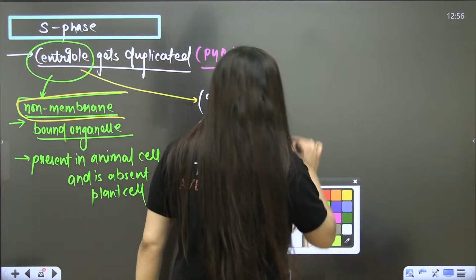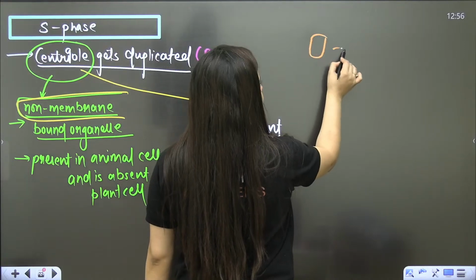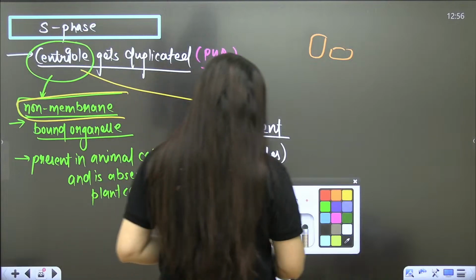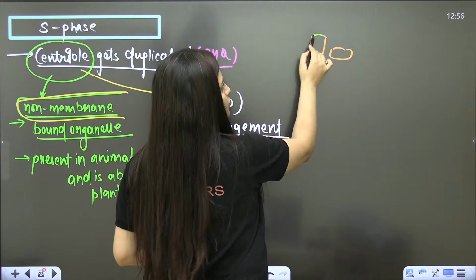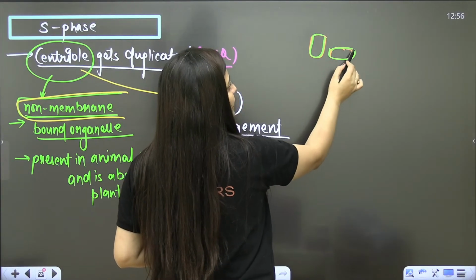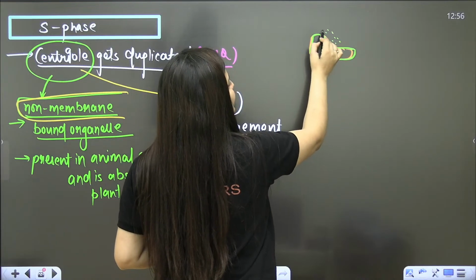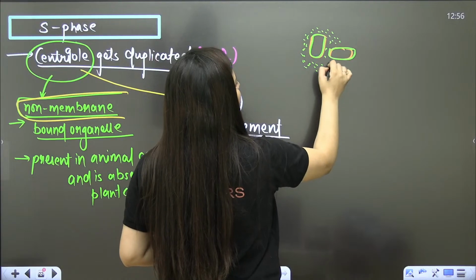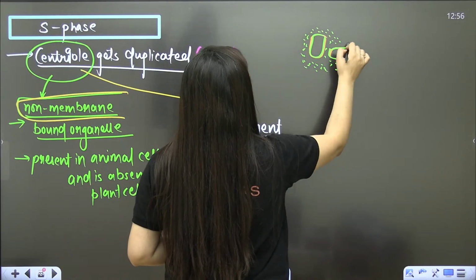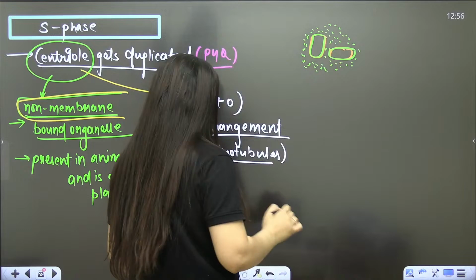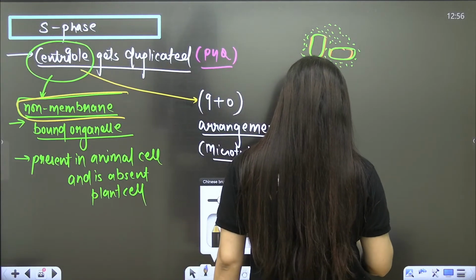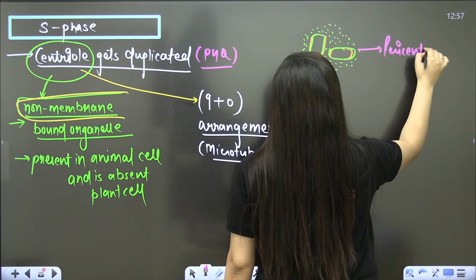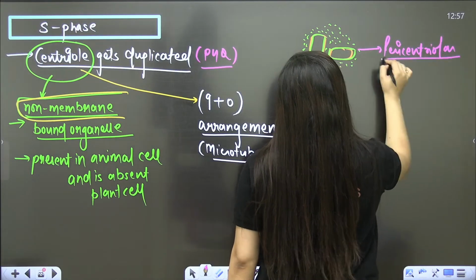Okay, so now what is going to happen? 2 centrioles which are perpendicular to each other will come closer, and these 2 centrioles are covered with pericentriolar material.